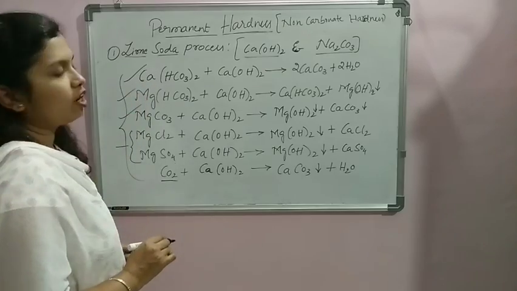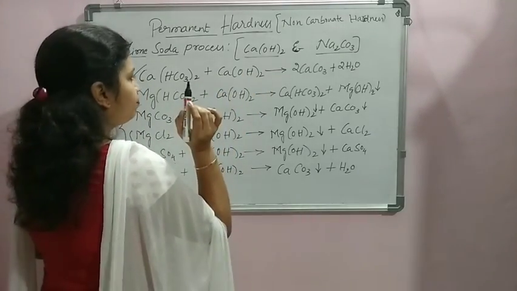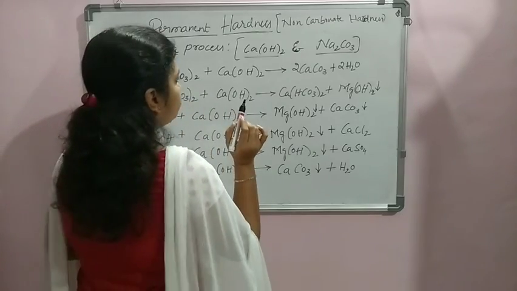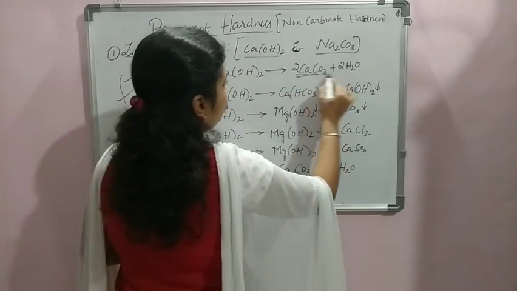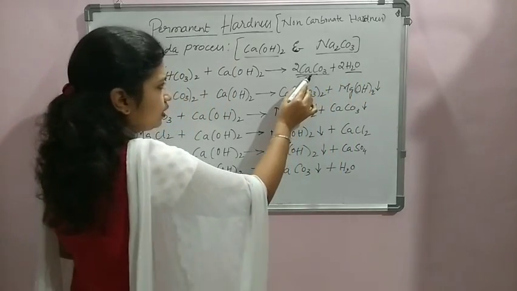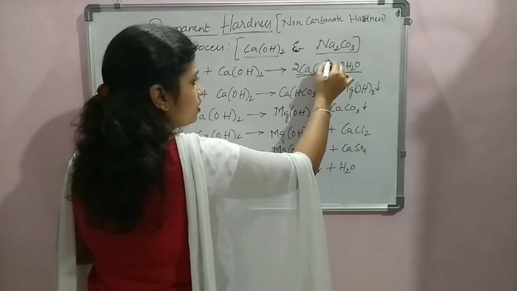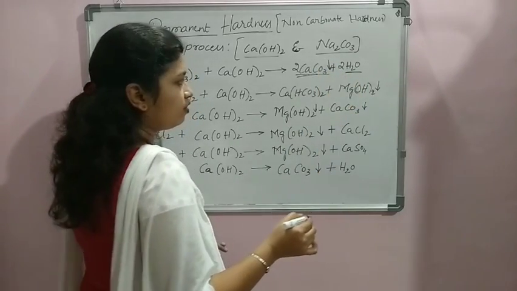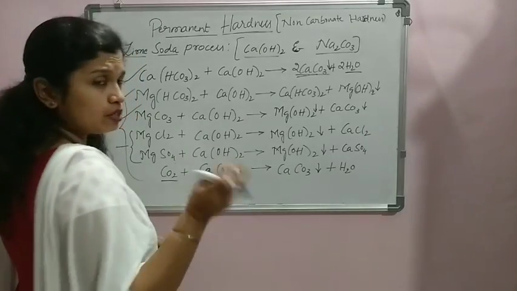When calcium bicarbonate is present in water and reacts with the hydrated lime, the combination gives 2CaCO3 and 2H2O. That is, calcium carbonate is formed, which is readily settleable. Whenever calcium carbonate is formed, it easily settles to the bottom as a precipitate.